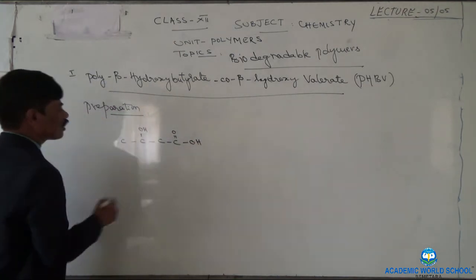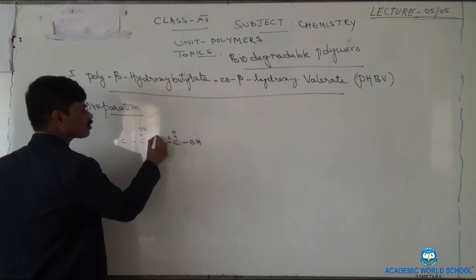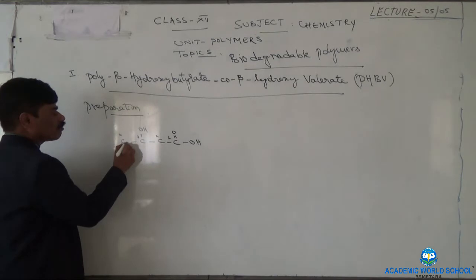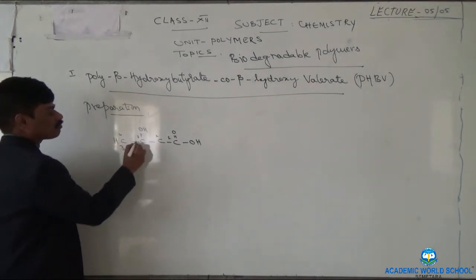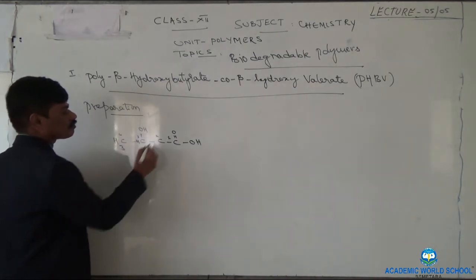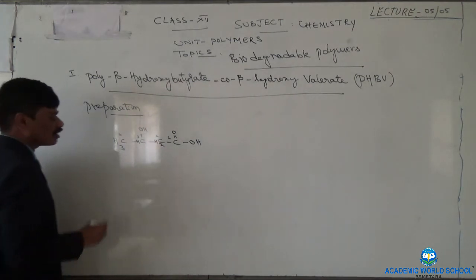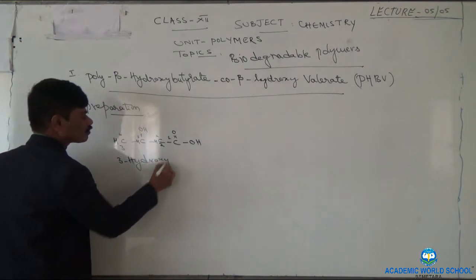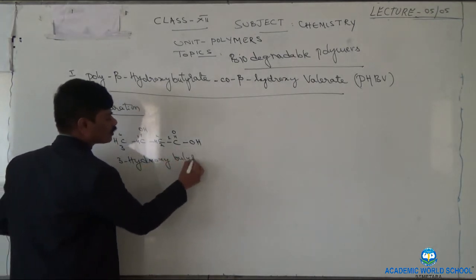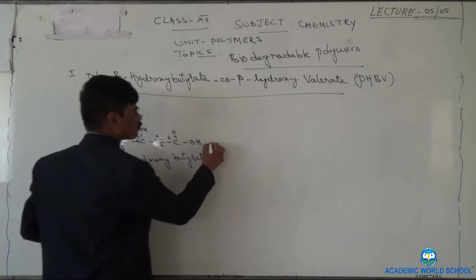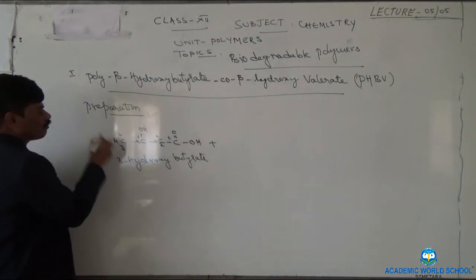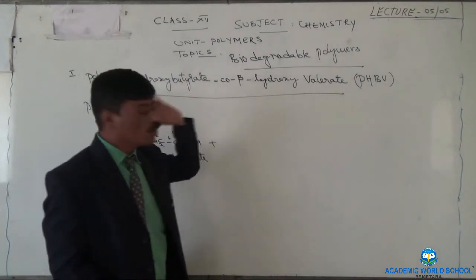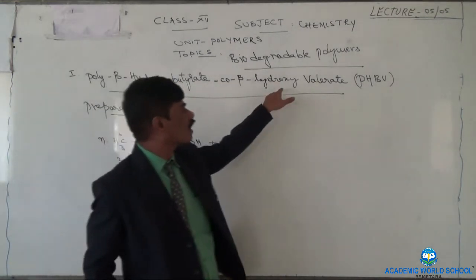So hydroxy butyrate refers to hydroxy butanoic acid. Right. So 4 carbon atoms. This is first carbon atom, second, third, fourth. Now add hydrogen atoms keeping valency of carbon in the mind. That's all. This is 3-hydroxy butyrate n number of times.